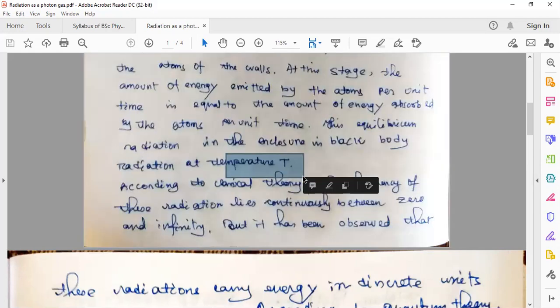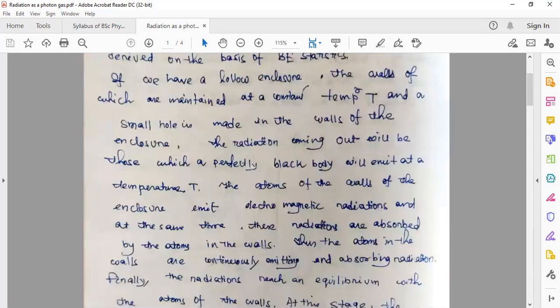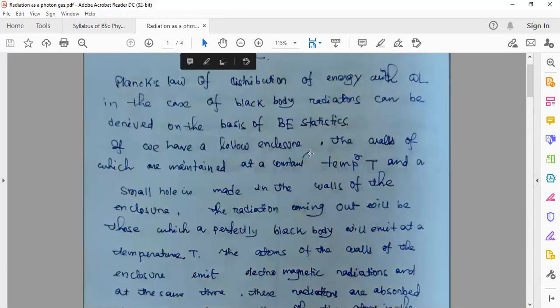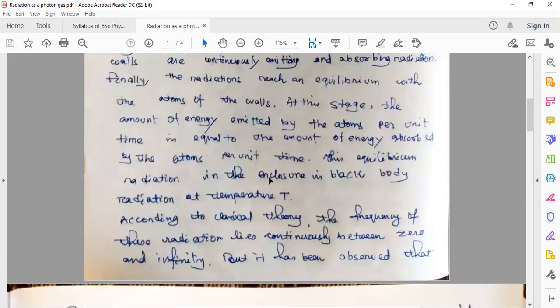The temperature T was the temperature at which this hollow enclosure was maintained.